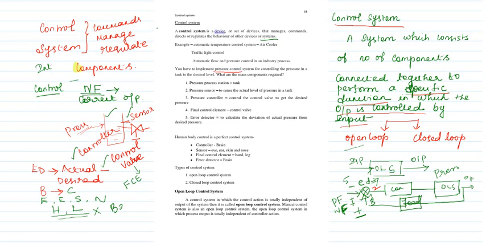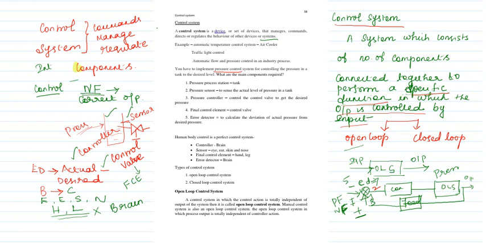Okay, so according to the need of the activation, your brain functions, right? So the human body is another control system, doing a perfect control system. So brain acts like a controller, sensors act like eye, ear, skin, nose. Final control element is your hand and leg, and the error detector is nothing but your brain.